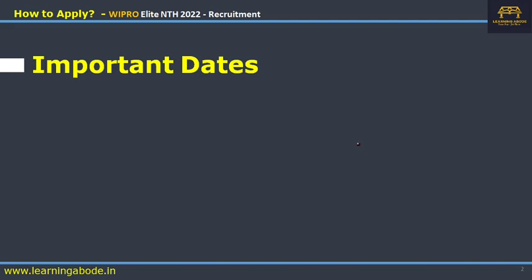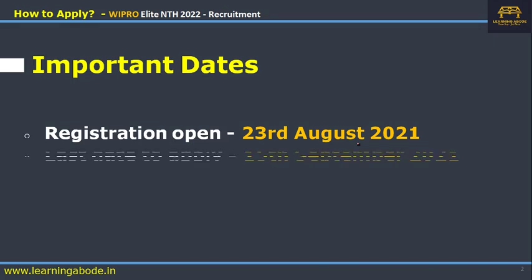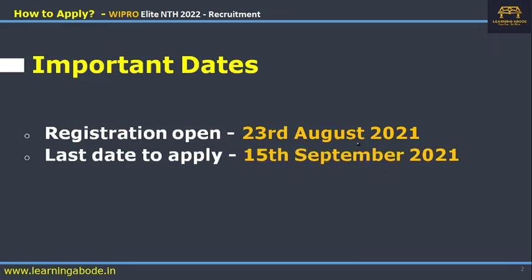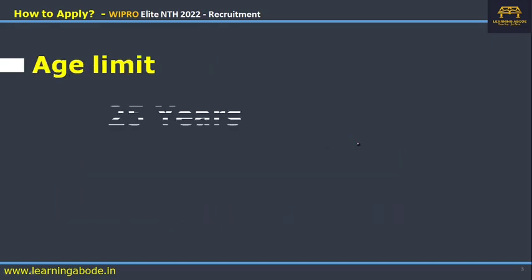In that video, I had uploaded it before the registration date itself, so the registration link was not available during that time. Now the registration is open. It was opened on 23rd. The link to apply you can find in the description below, and the last day to apply is 15th of September 2021, and the exam date is tentatively between 20th September to 25th of September this year. Also, in that video the age limit was not mentioned, so the age limit is 25 years.